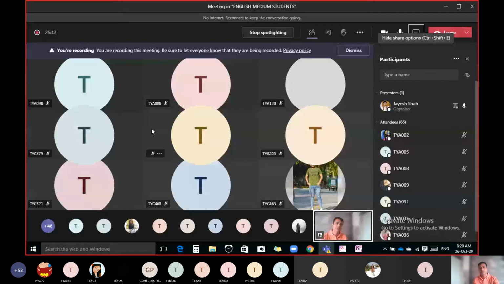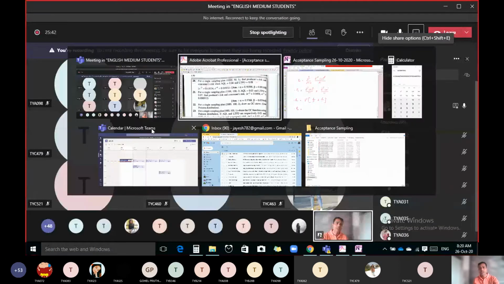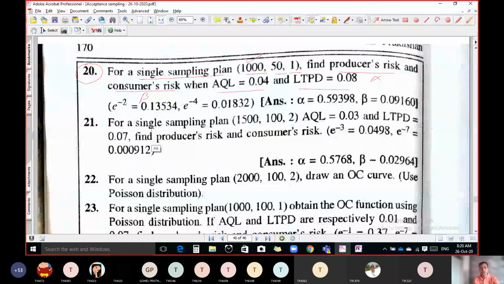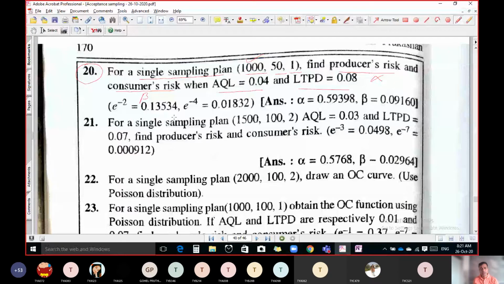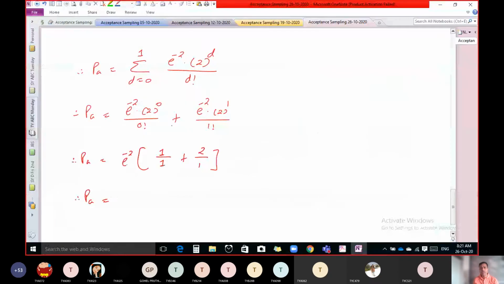e raised to minus 2 is given in the question, 0.13534. If it is not given, then we know how to calculate it. And now do the simple calculation.